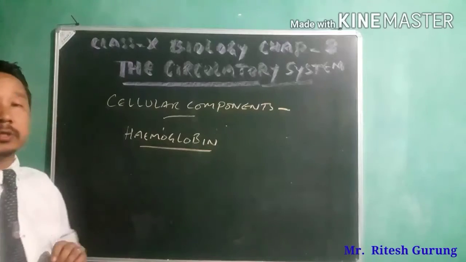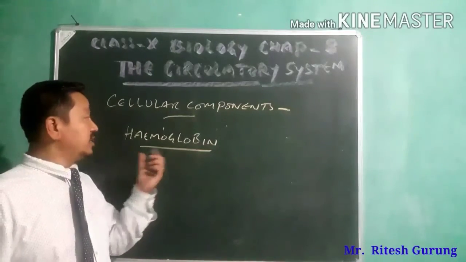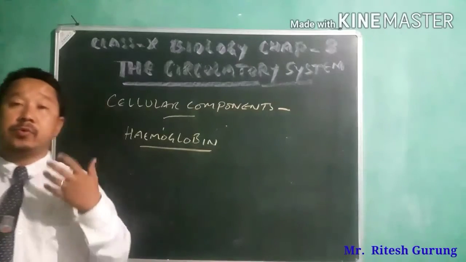So another component that we have to now talk about is hemoglobin. So what is hemoglobin?